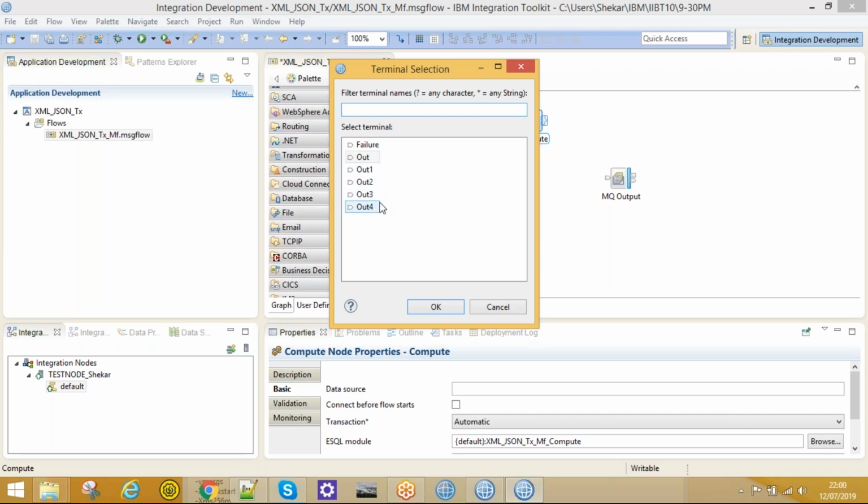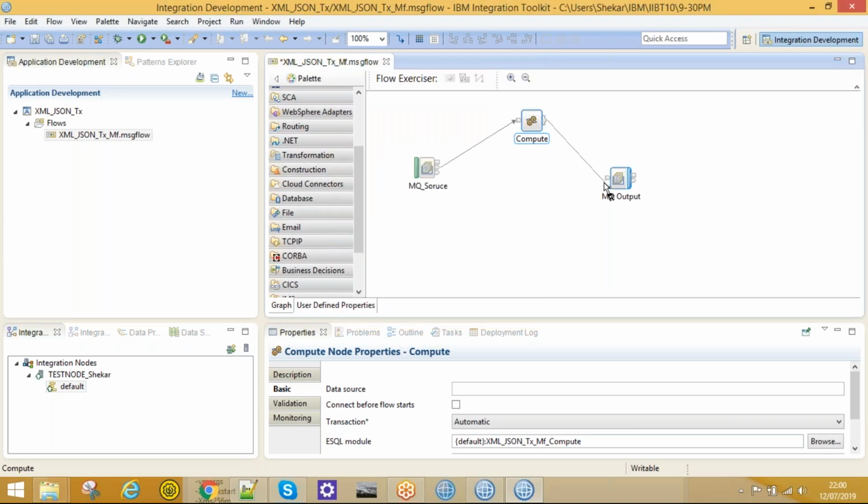The first one is the failure terminal, and if any error occurs in the compute node, that message will be routed to failure. And we have 5 output terminals. At this moment I'll make use of the first out terminal. Just click on OK and connect that out terminal to the in terminal of the MQ output node.